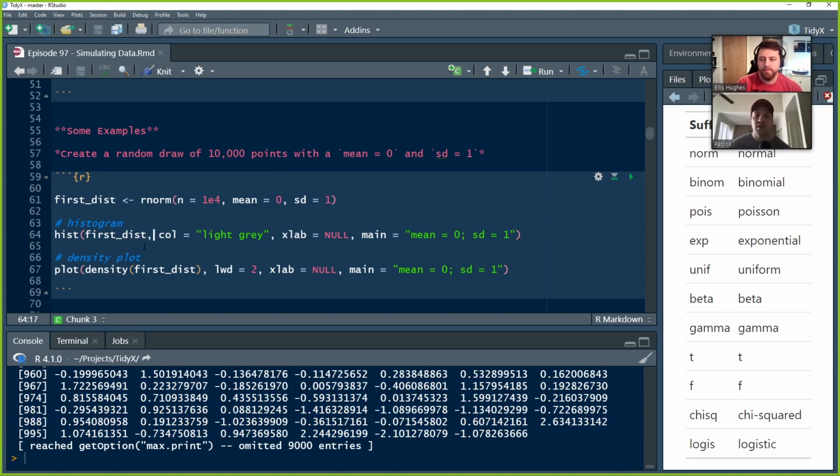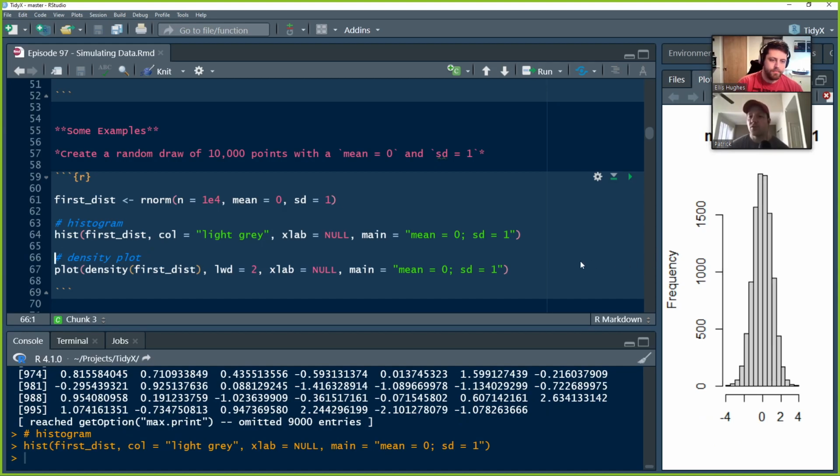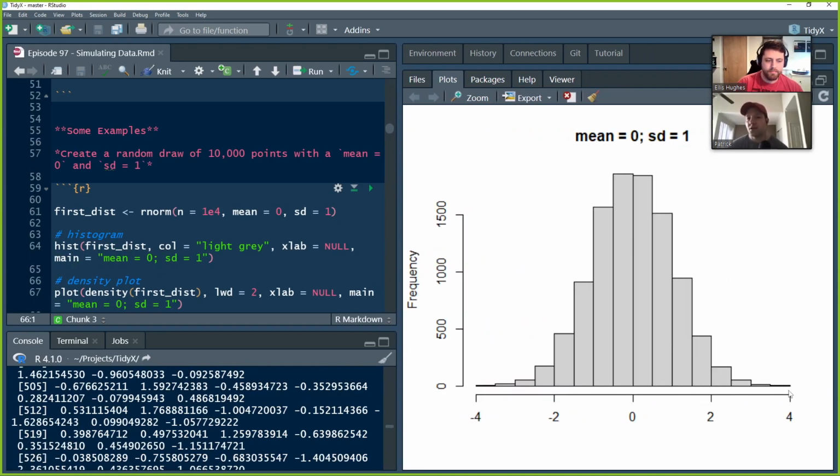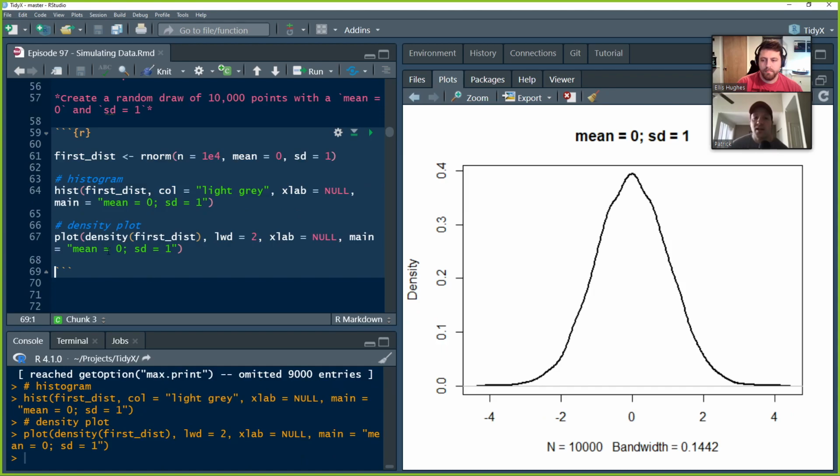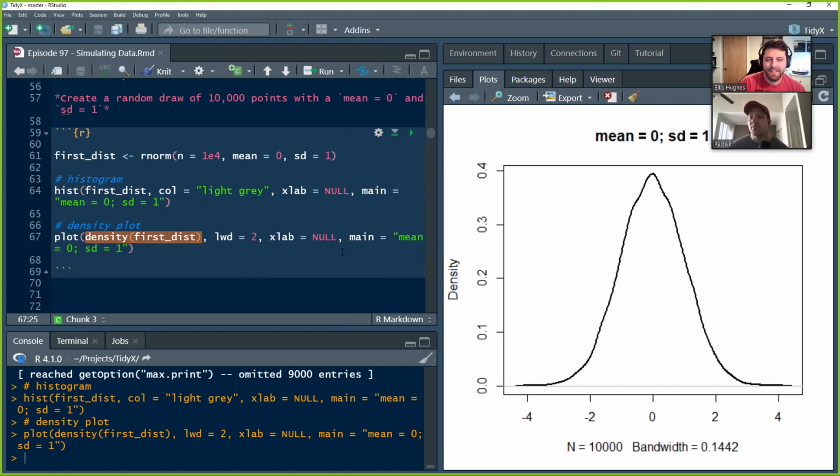And so what can we do? We can plot this and we can look at that distribution, get an appreciation for the density of that distribution around the mean and how it fans out into the tails. We could also plot this as a density. So we use plot and then we pass the density function inside of plot, and we put our distribution in there and we get this nice looking density of data. Great. Huzzah. Okay. So that's our norm. And it looks normally distributed. What do you know? Exactly. And the best way to learn this stuff is to literally play with all the distributions and feed them numbers and see what they look like.